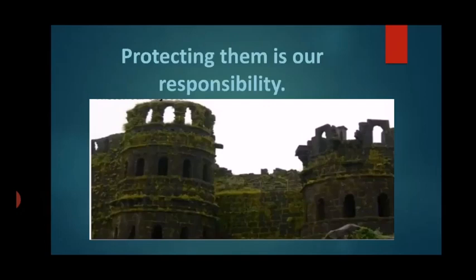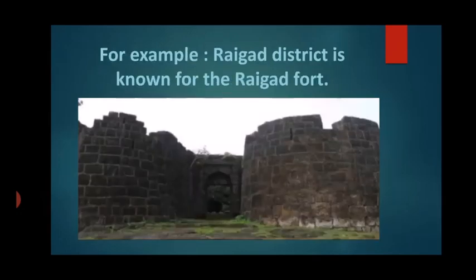Okay children, look, there is the Raigad fort, and Raigad district is very famous for the Raigad fort. Now you will see that some places are even named after some very great personalities.